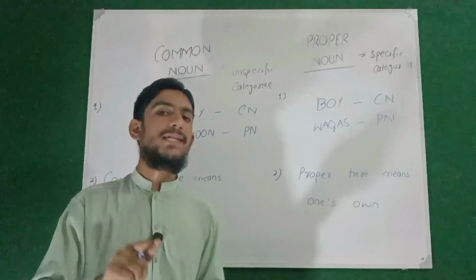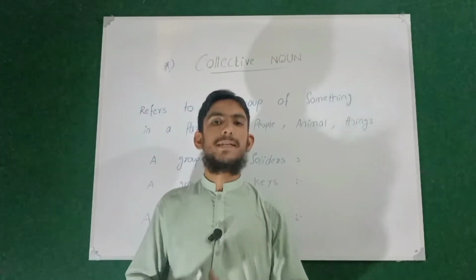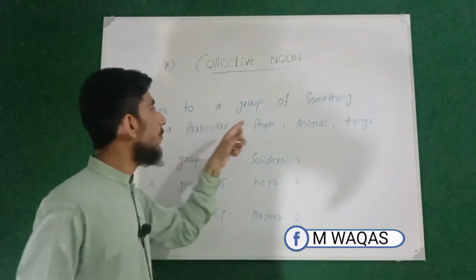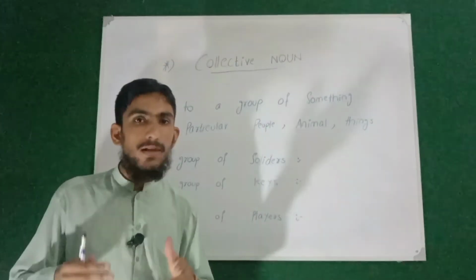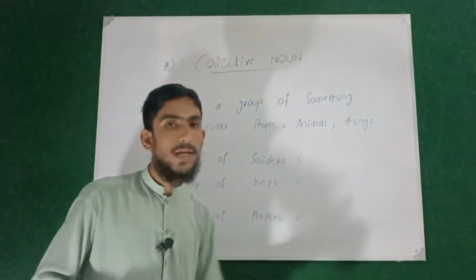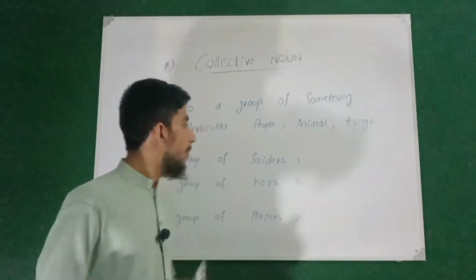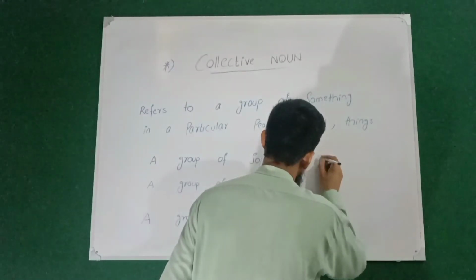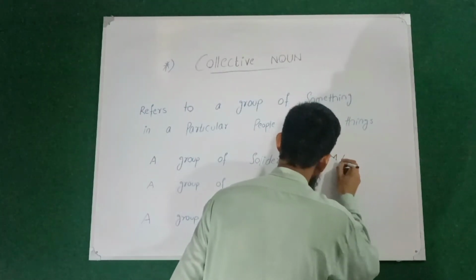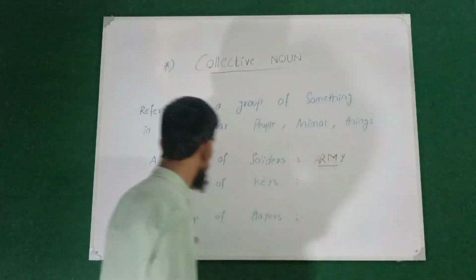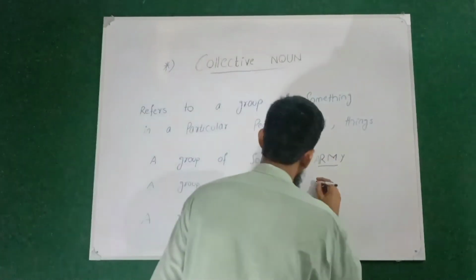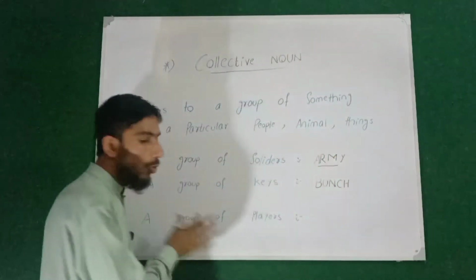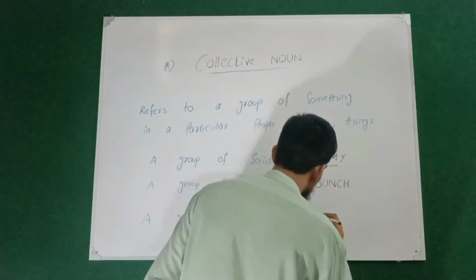Now we will discuss the last type of noun, which is basically the collective noun. As the name indicates, collection. It refers to a group of something, a particular group of people, animals or things. For example, a group of soldiers is called an army. So now army is basically a collective noun. Now a group of keys is called a bunch. And a group of players is basically called a team.